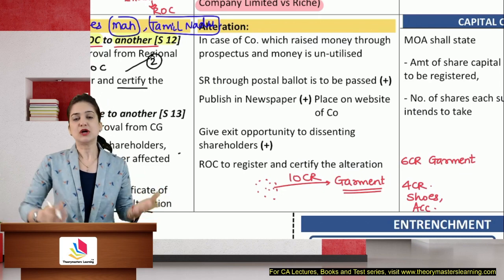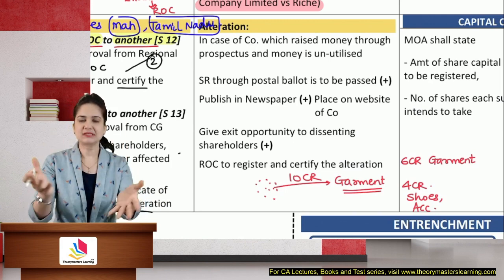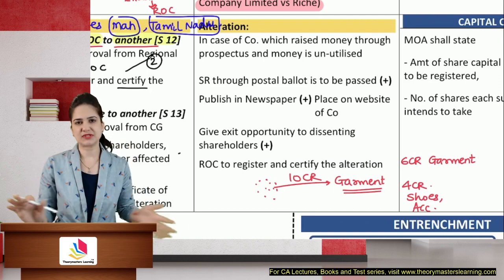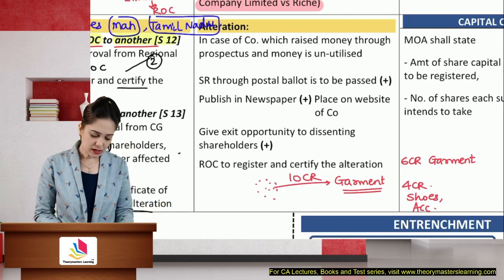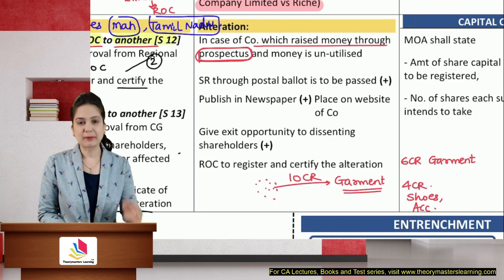There is a huge market for shoes. So you have to, through a notice, inform the members, ask them to pass a resolution, obtain their approval. If they don't give their approval, then you have to settle their claim. In case of the company which has raised money through the prospectus, now this is applicable only when you have raised money through the prospectus. It is applicable only when public is involved.